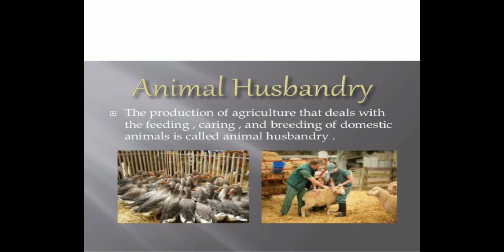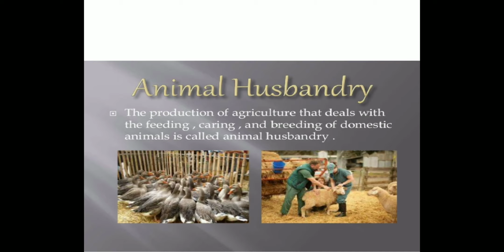Hello, my dear students. Now we are going to start part 3, chapter 15, Improvement of Food Resources, class 9th. The subtopic is animal husbandry. In the first and second parts, we already talked about agriculture, cropping patterns, their storage, control, protection, and the greenhouse. Now we are going to cover its last topic, that is animal husbandry.